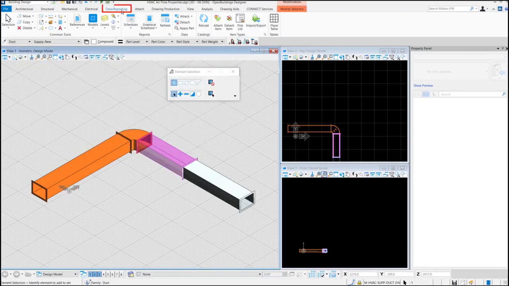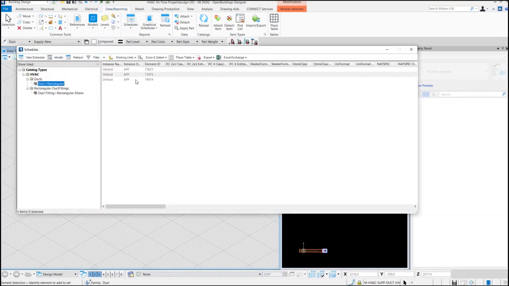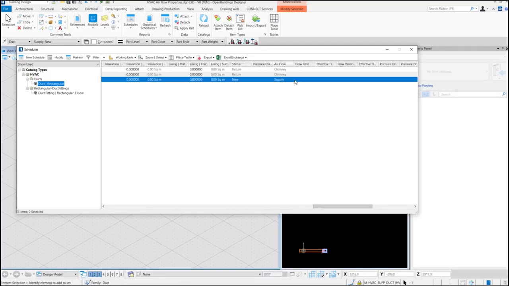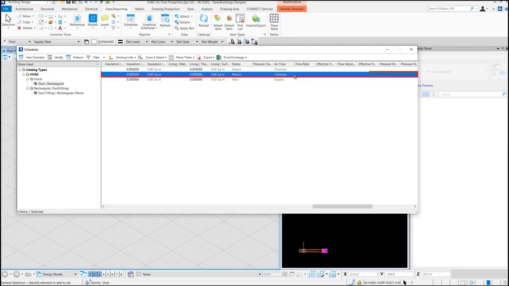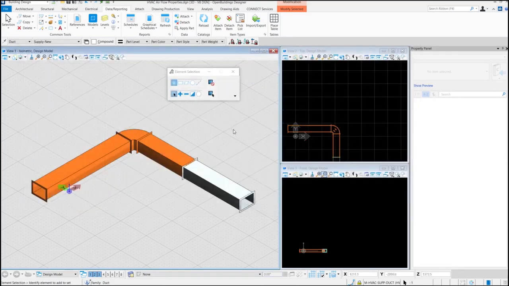Now if we go to Data Reporting tab, open the schedules, go to duct rectangular, we can get the airflow and status data for the ducts in here as well. So this was HVAC airflow properties.